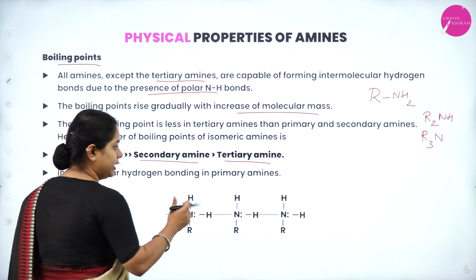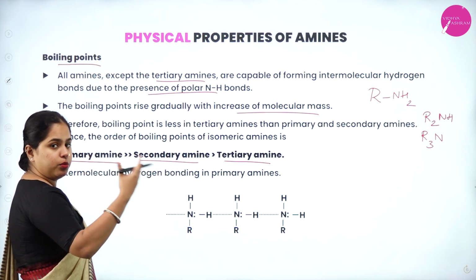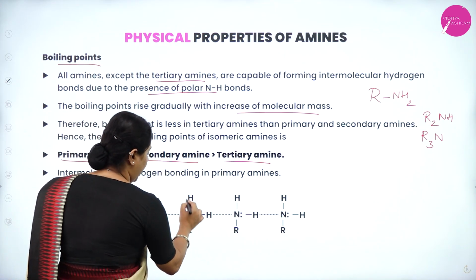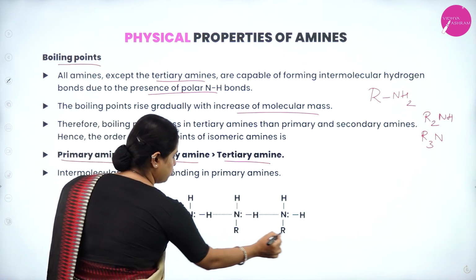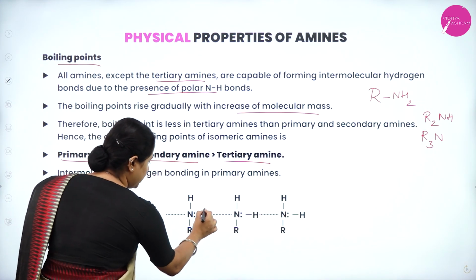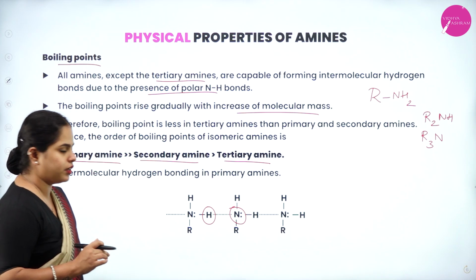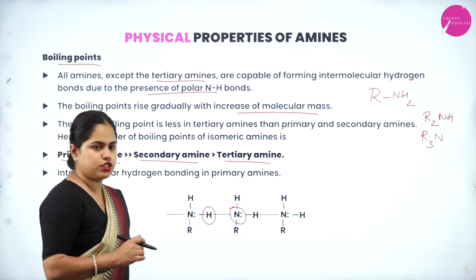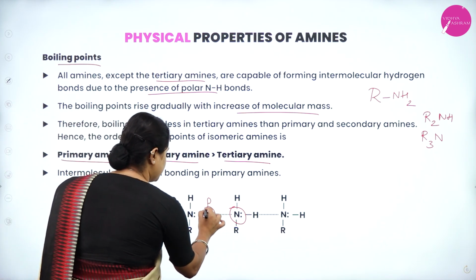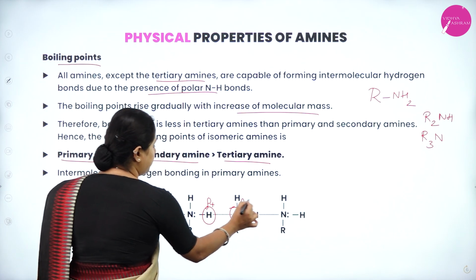So you can see here intermolecular, that is between two different molecules of amines. You have RNH2 here, another RNH2 here, another RNH2 here. Between the hydrogen and the nitrogen, there is an electronegativity difference, so there will be a hydrogen bond formed here. Hydrogen will have a partial positive charge, nitrogen will have a partial negative charge.